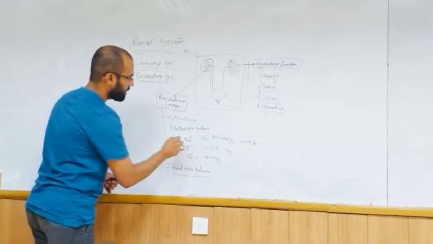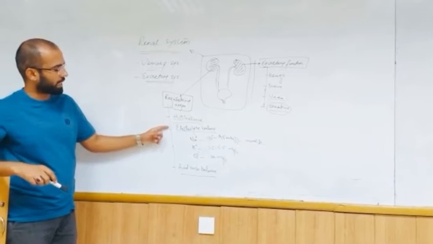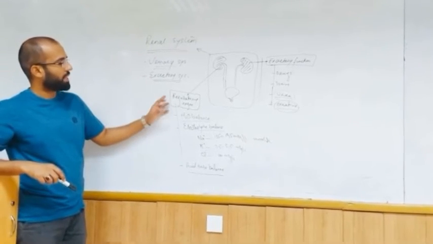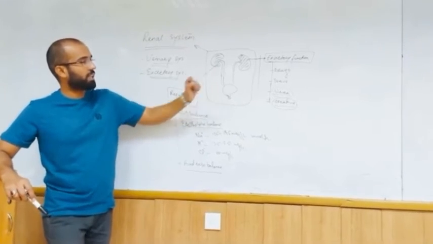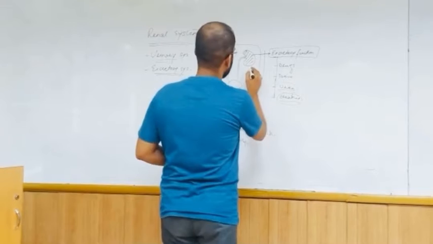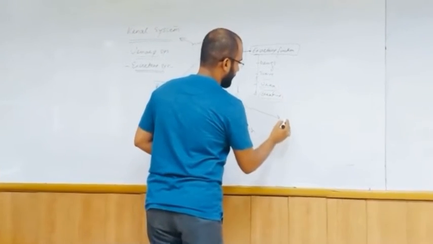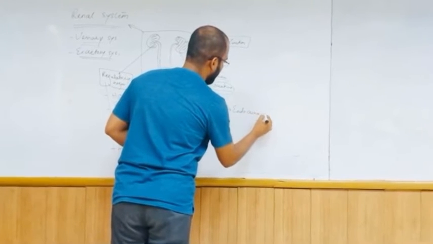So the main regulations performed by the kidney are water balance, electrolyte balance, and acid base balance. These are the excretory and regulatory functions performed by the kidney. The kidney also performs another function, acting as an endocrine organ.